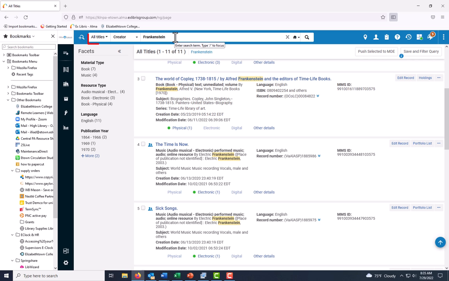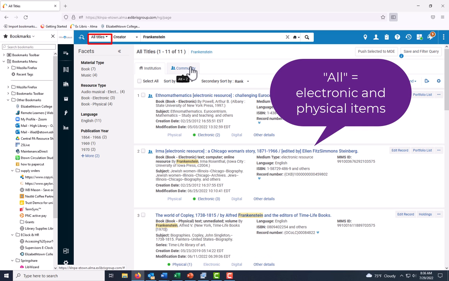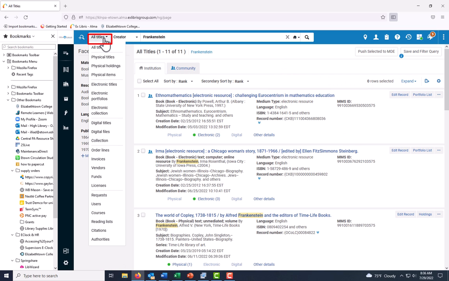As you can see, the drop-down menu on the left-hand side is currently set to all titles. The all part of all titles means that this search will bring up both e-resources and items that are available physically in our collection. If we want to see only electronic resources such as ebooks, we would need to select electronic titles. If we want to see only items that are available physically in the library, we would need to select physical titles.